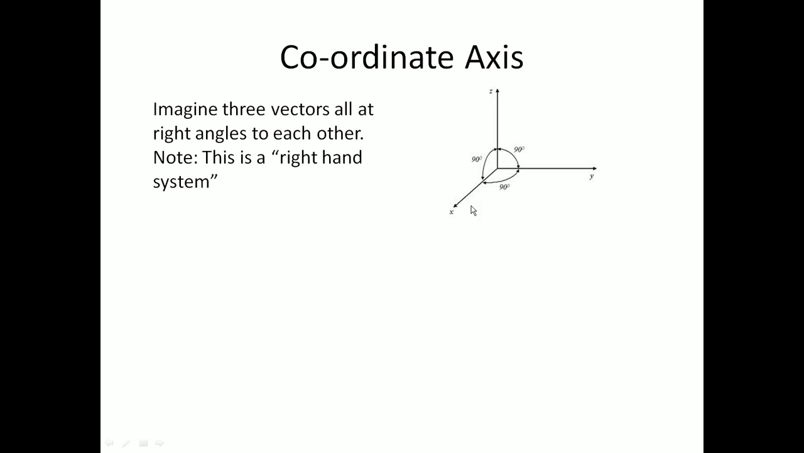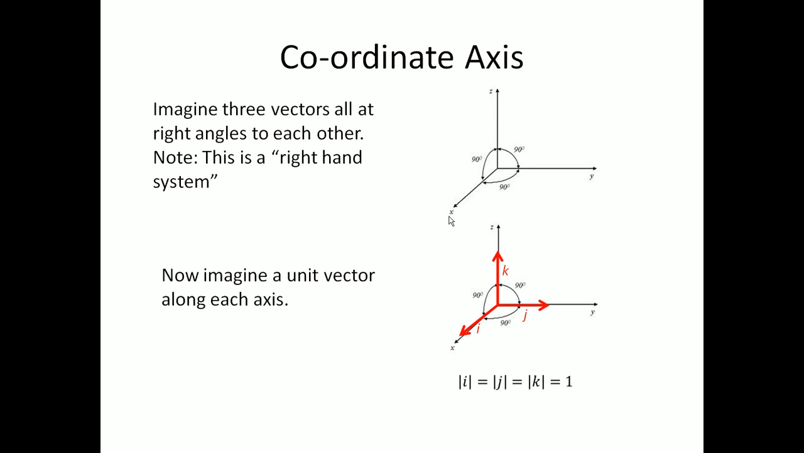It's also possible to define this in terms of a set of vectors. So if I just imagine I have 3 unit vectors, so the magnitude of i equals the magnitude of j equals the magnitude of k equals 1, and they're each at right angles, so my i vector is on my x-axis, my j vector is on my y-axis, and my k vector is on my z-axis, then these 3 vectors form what is called a basis for the space. I can use them to point in any direction I want to.